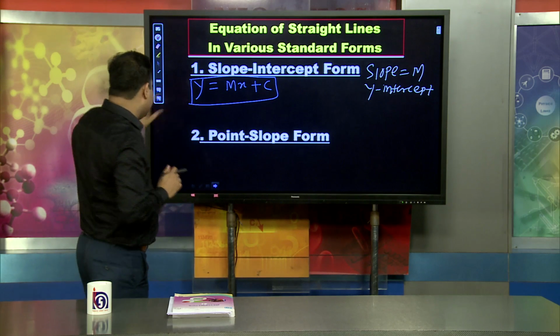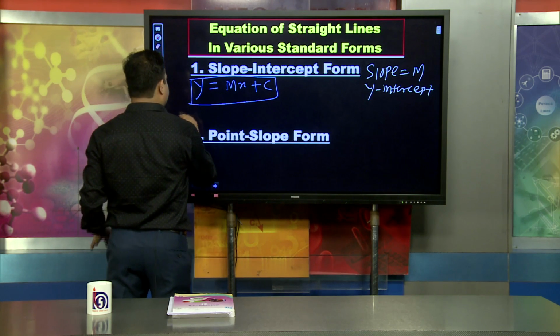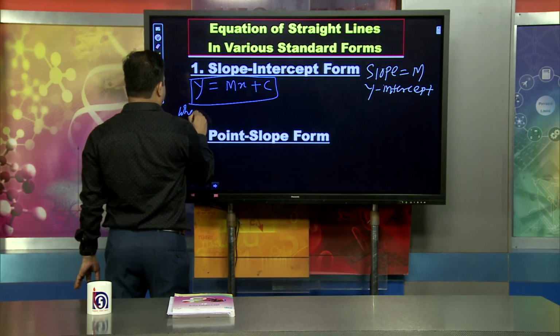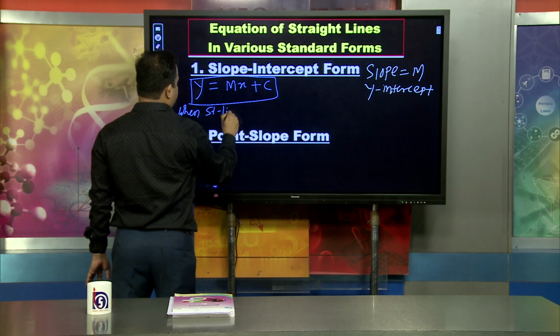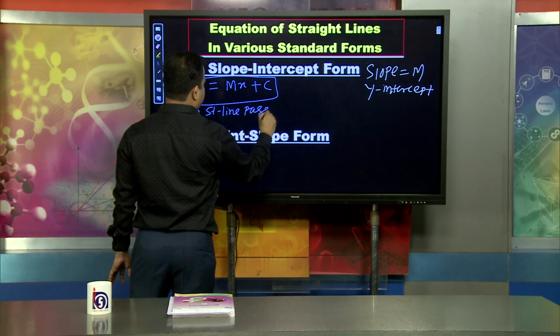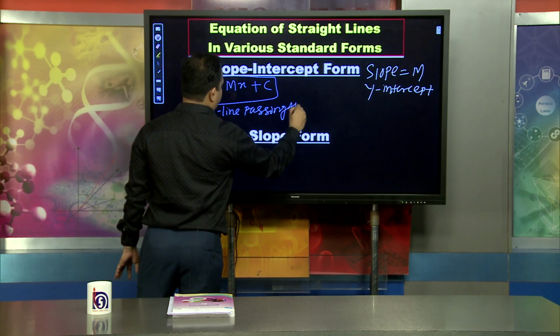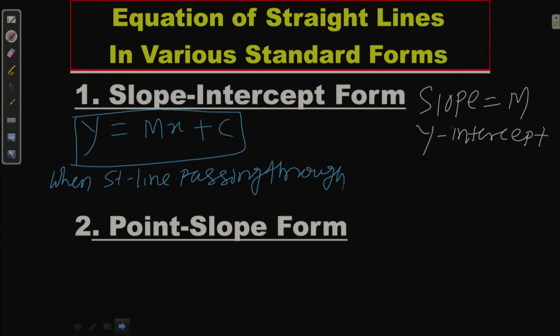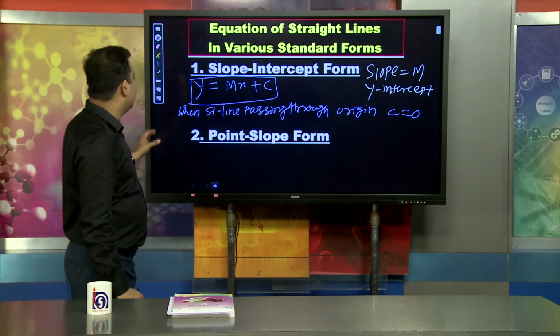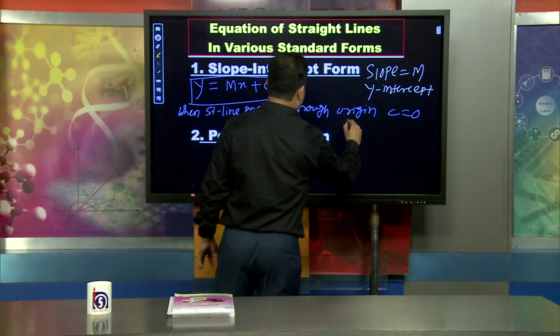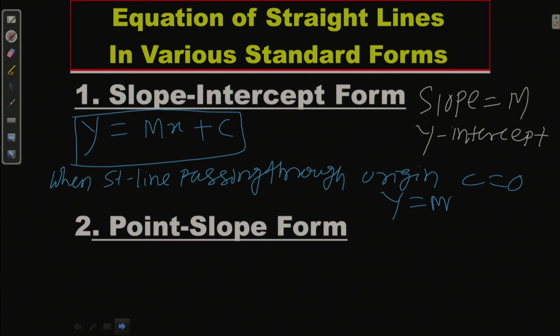When the straight line is passing through the origin, c equal to 0. When c equal to 0, that is when passing through the origin, simply y equal to mx.